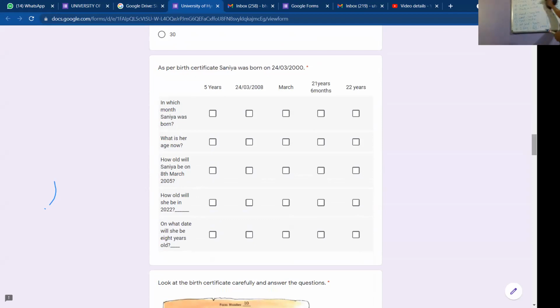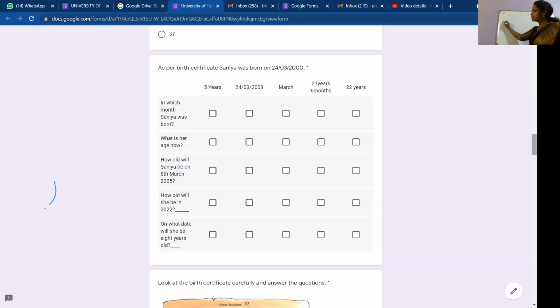Now the next question. As per the birth certificate, Sanya was born on 24/3/2000. Please see this question carefully. Sanya's date of birth is given as 24/3/2000. Right. So 3 means which month? It is March: January, February, March. So 3 means March, and the year is 2000.